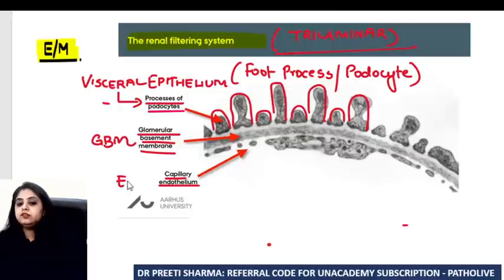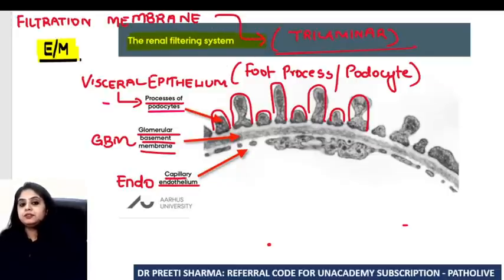The innermost is endothelium, the outside is epithelium which has foot processes, and in between you have the glomerular basement membrane, and this together makes the entire filtration membrane. So my take home message is that the filtration membrane is a 3-membrane structure. It is trilaminar. Having said that, now let's move on to a couple of diseases. I think all of us are aware that when I'm talking about kidney per se, I will be talking about 2 things, nephrotic and nephritic.